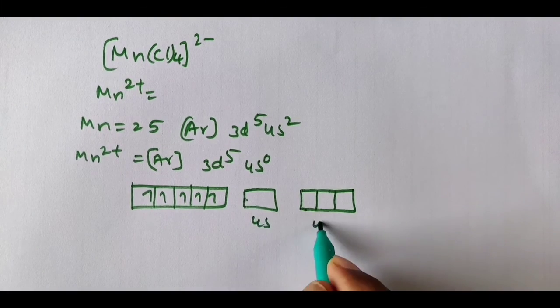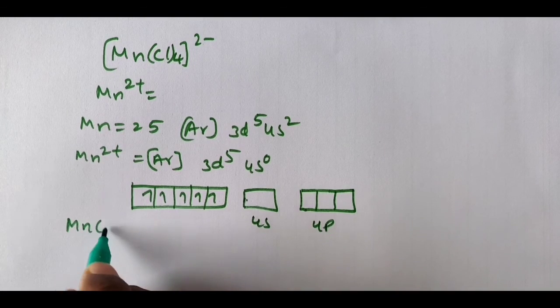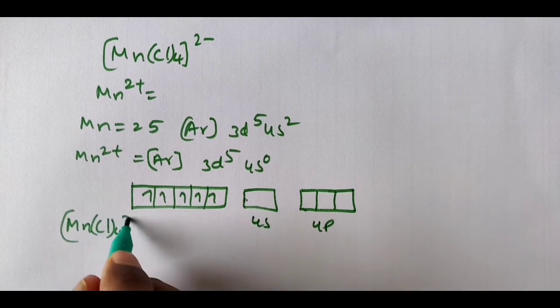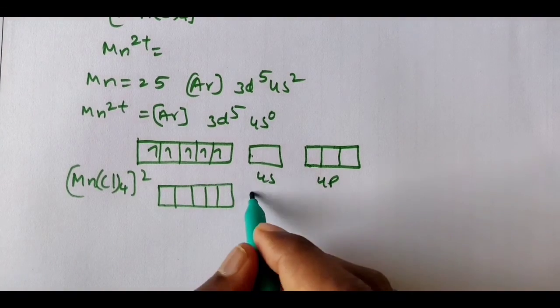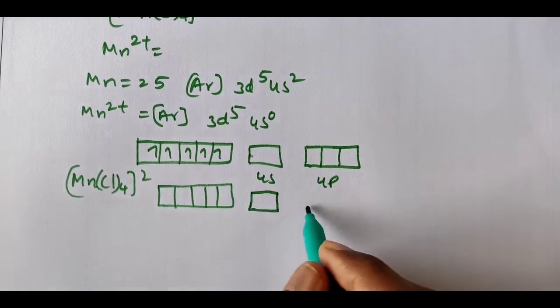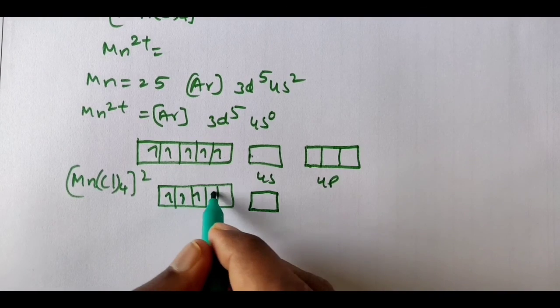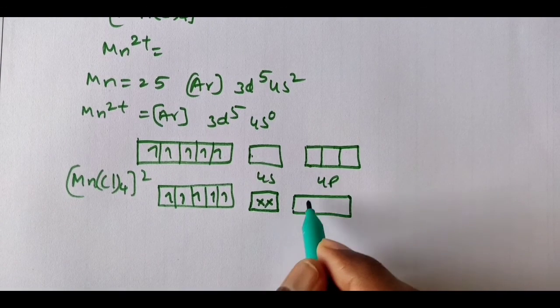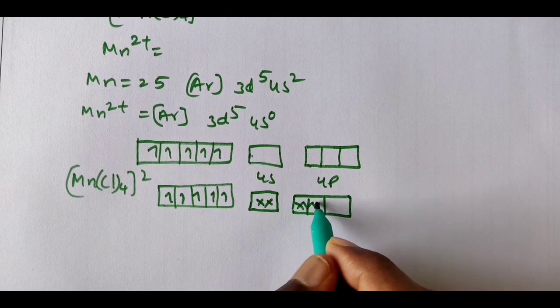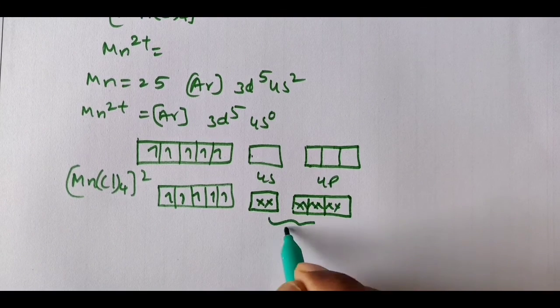For MnCl4 2-, what are you going to do? From the d orbitals we should not take anything, because we cannot have any vacant orbital; it is completely singly filled. In 4s we fill one ligand pair, and in 4p3 we fill three. So it is sp3.